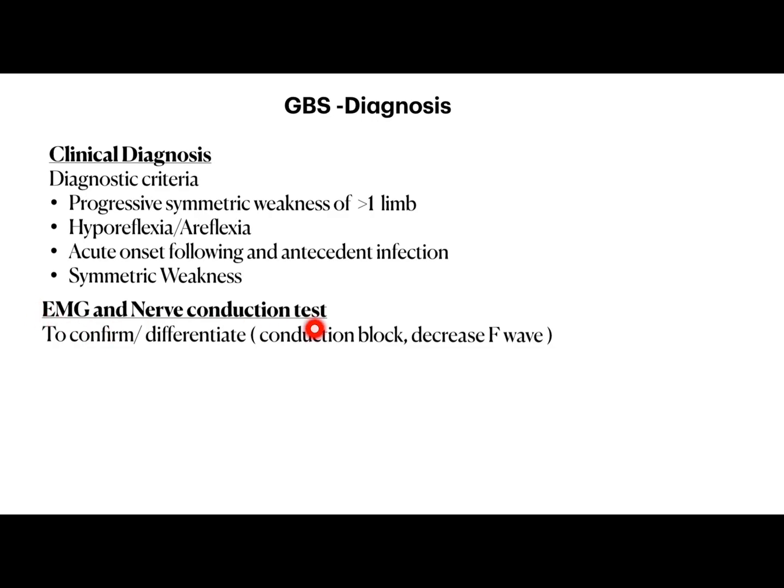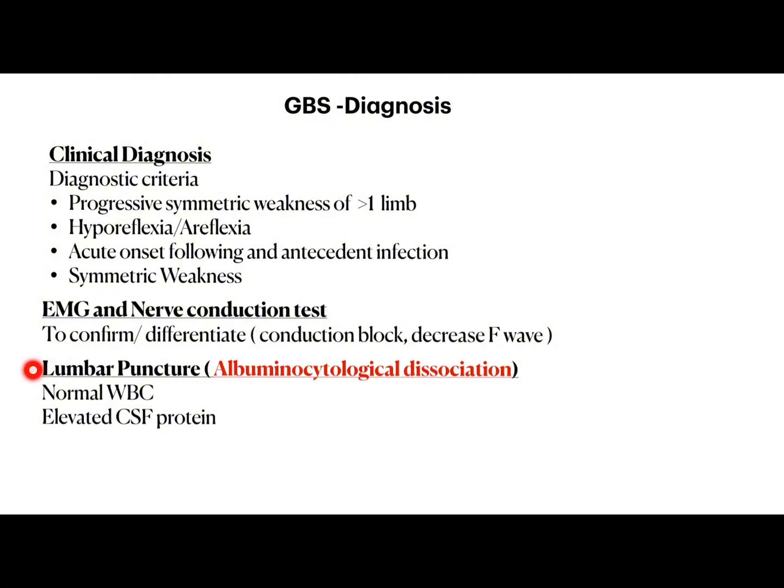We can do EMG and nerve conduction tests to confirm whether it is demyelinating or axonal type. We can also do a lumbar puncture, but we have to do it at least 7 days after onset, otherwise we will not get the appropriate result. In lumbar puncture, we will find normal WBC with elevated CSF protein, which is also known as albuminocytological dissociation.